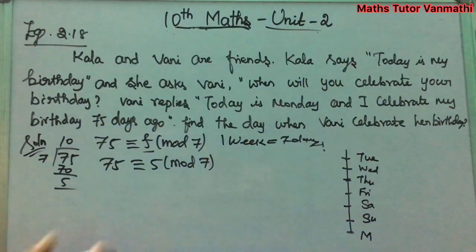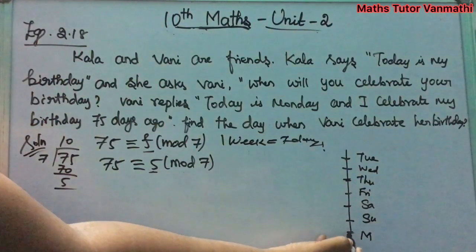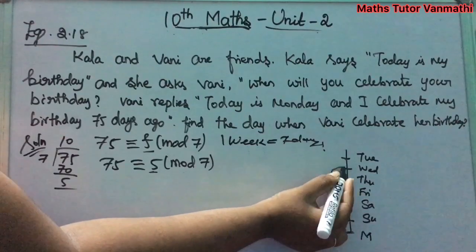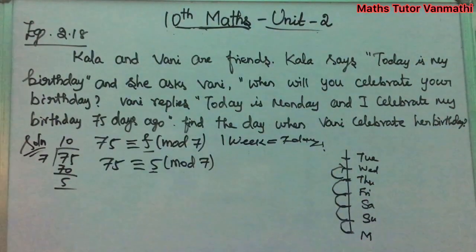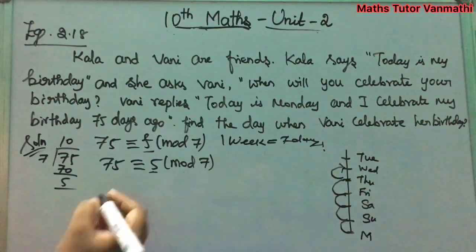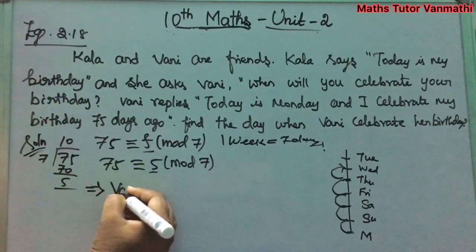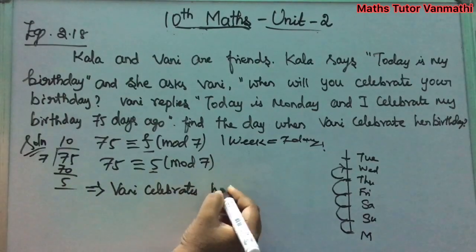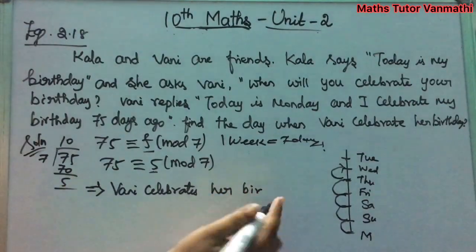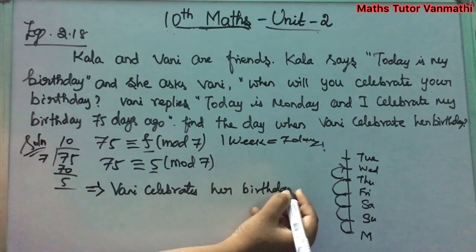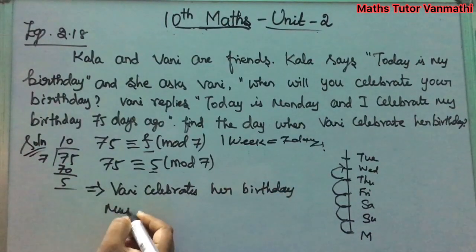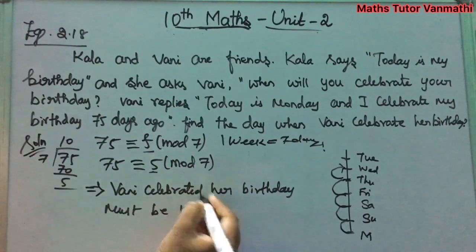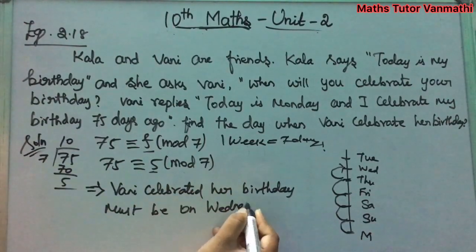Now we are going to see 5 days from Monday. That is 1, 2, 3, 4, 5. The fifth day is your Wednesday. From this we can directly say that Vani celebrated her birthday on Wednesday.